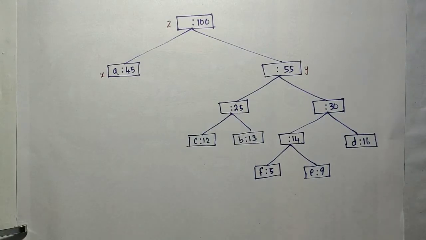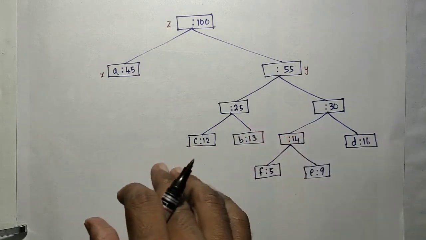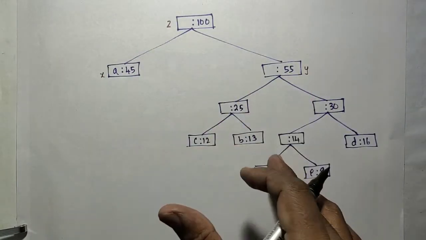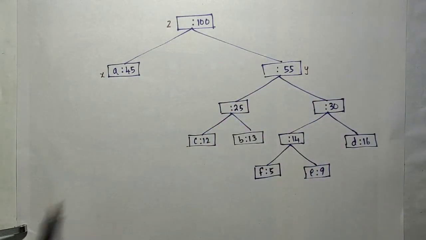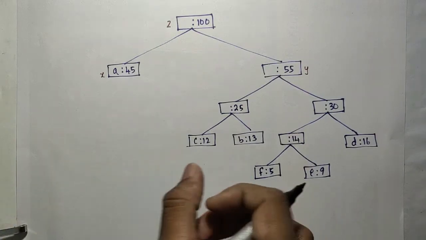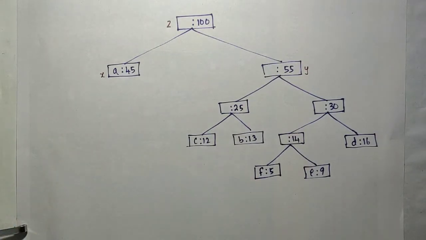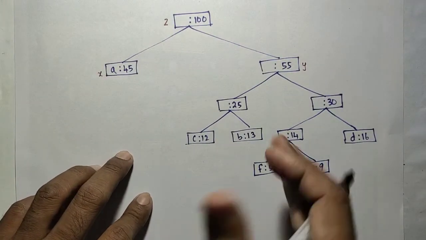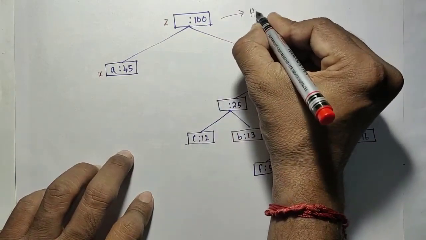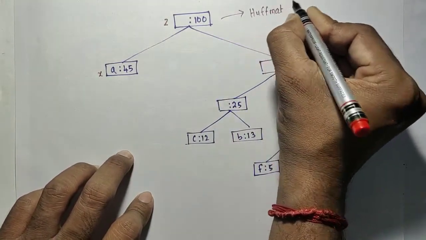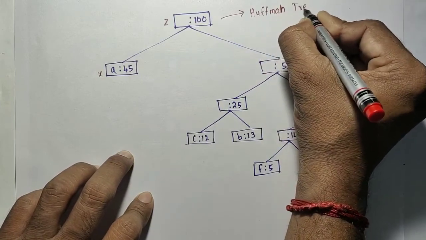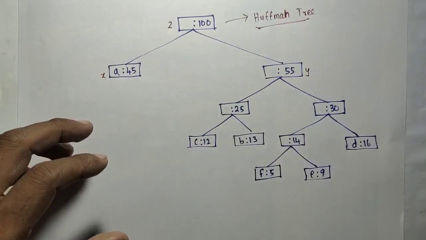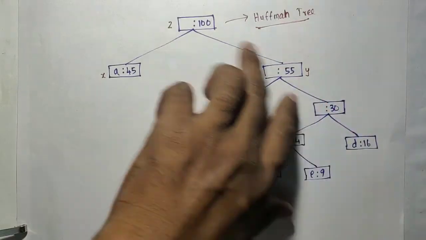What sir? We are trying to find the Huffman code only, generate the Huffman code. But here we have generated one tree. How will the tree become the Huffman code? We need to generate the code. Actually, this resultant tree is said to be a Huffman tree. The Huffman tree will be used in generating the Huffman code, that's all. So your algorithm will generate this Huffman tree.